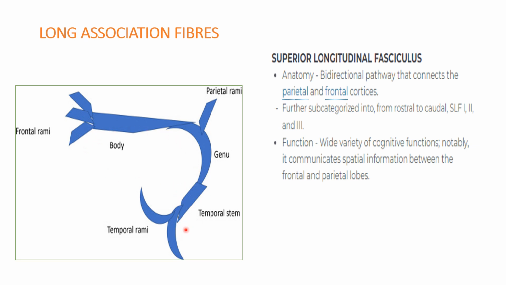What is the function of this fasciculus? It is important for a wide variety of cognitive functions. Notably, it communicates spatial information between the frontal and parietal lobes. These are the parts: frontal rami, parietal rami, and temporal rami, and temporal stem. And you have body and genu. These are the parts of the superior longitudinal fasciculus.